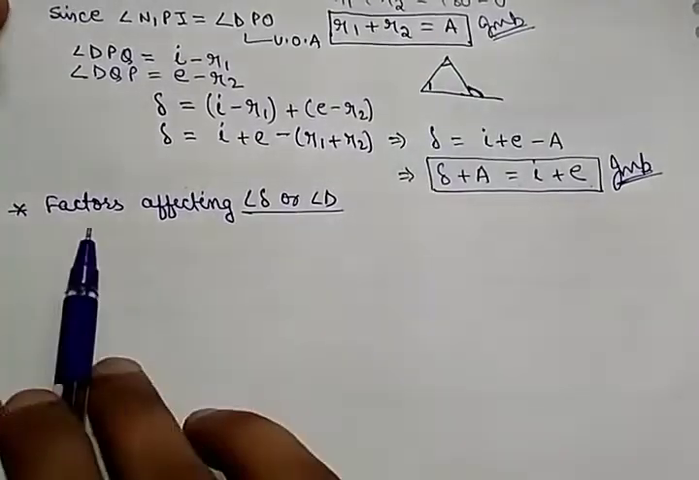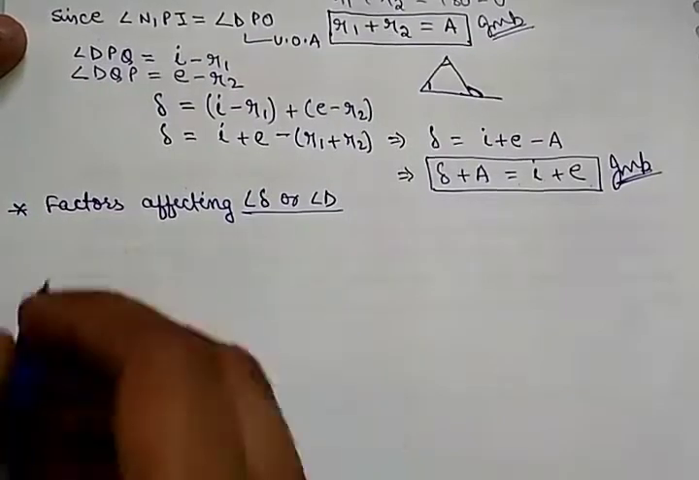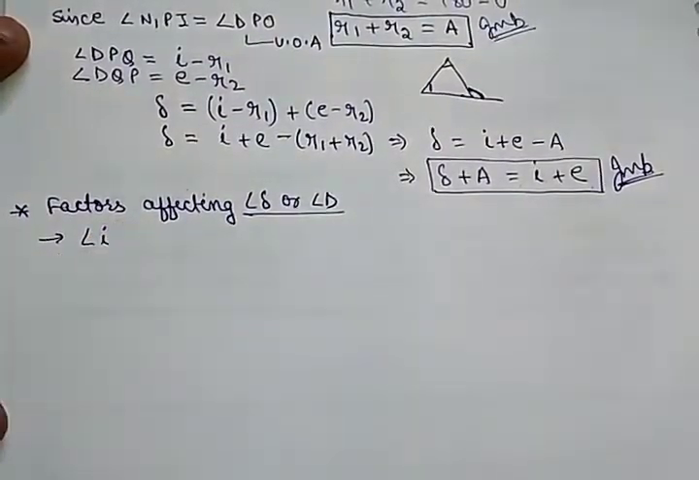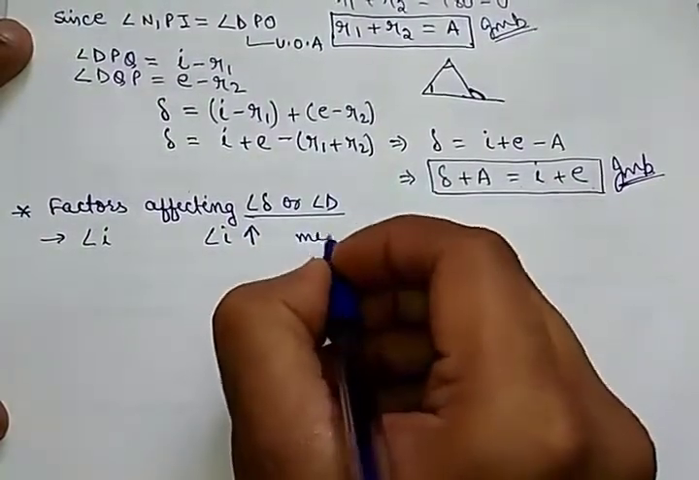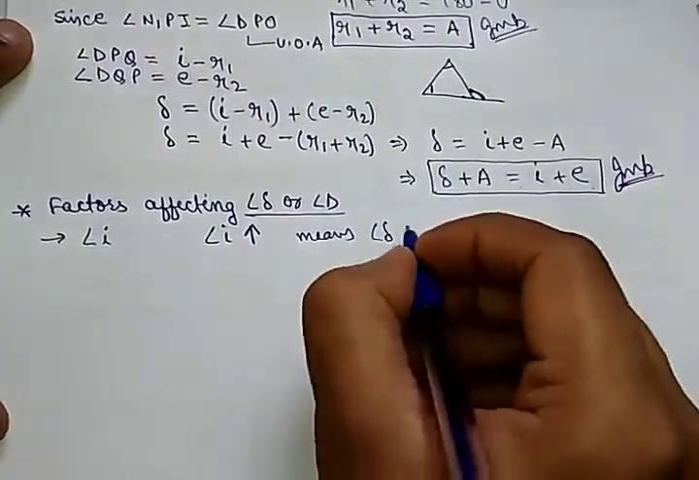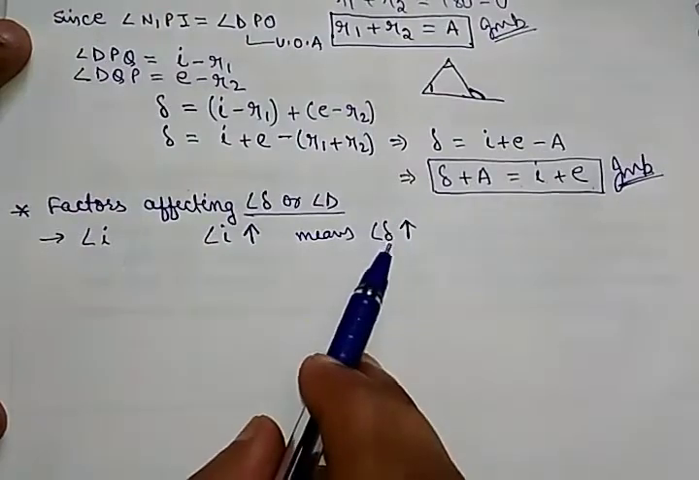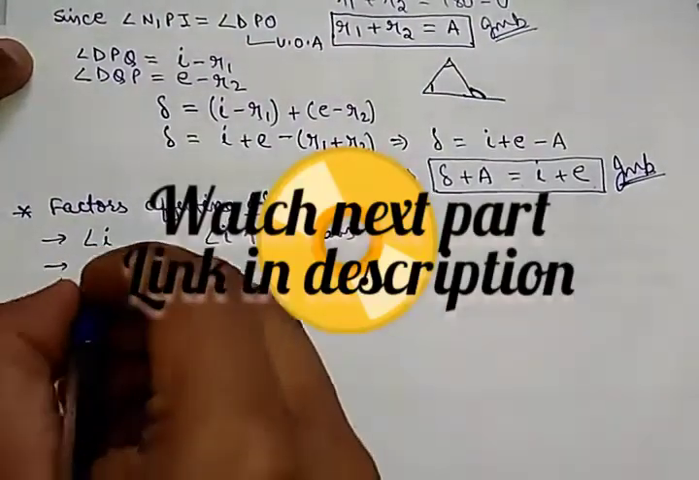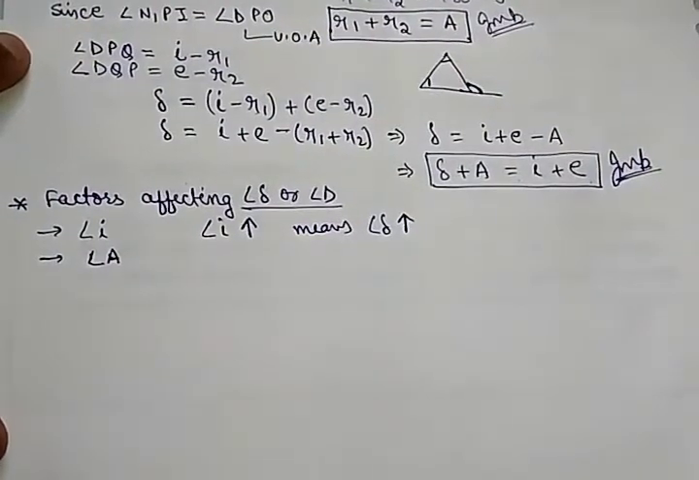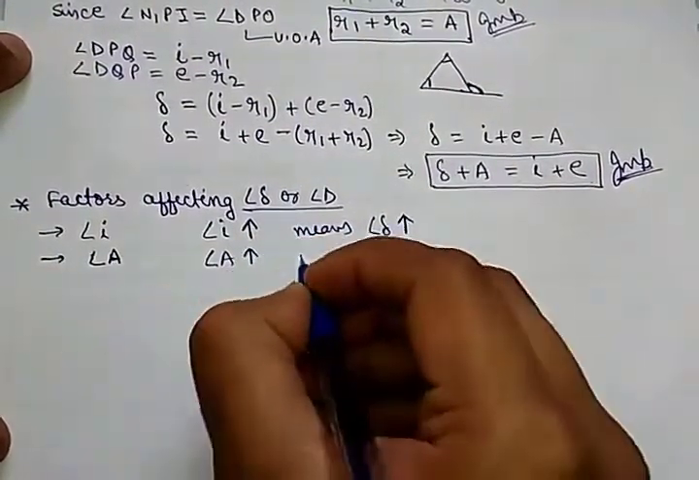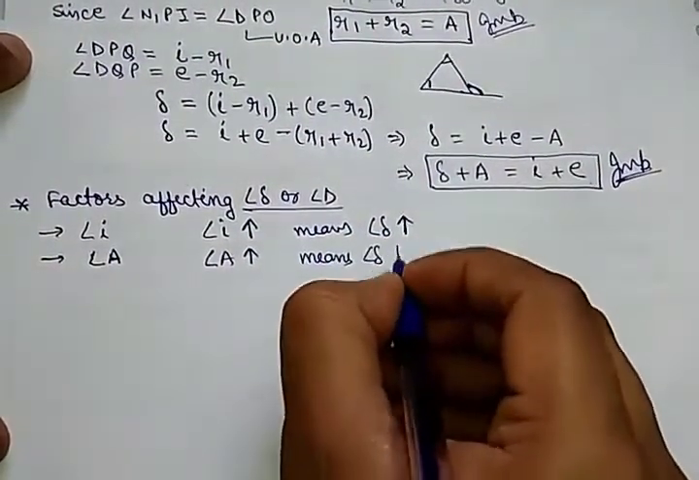Now, the factors that are affecting the angle of deviation. Number one is the angle of incidence. Greater the angle of incidence, greater the angle of deviation. More the incidence angle, more the deviation. Second one is the angle of prism. This is also directly proportional. More the angle of prism, more is the angle of deviation.